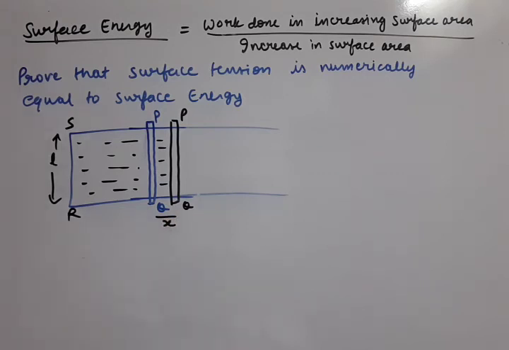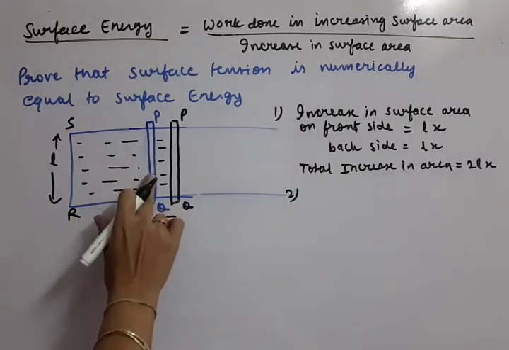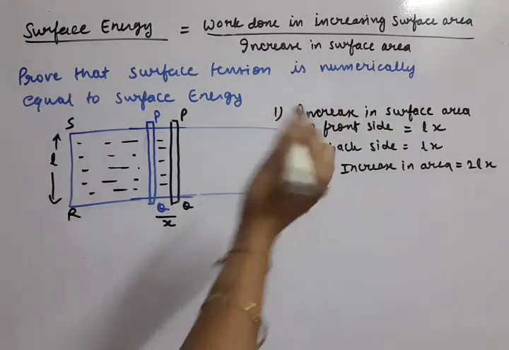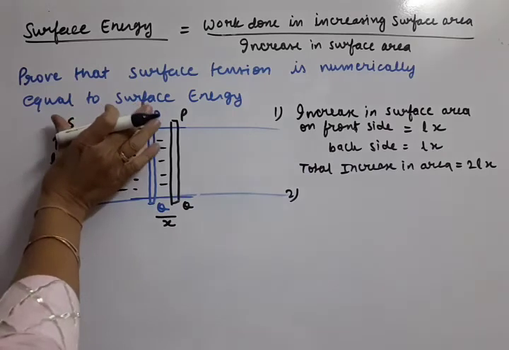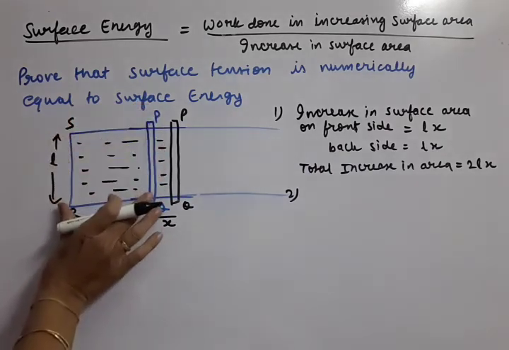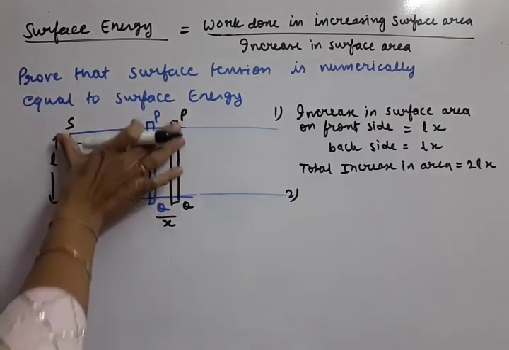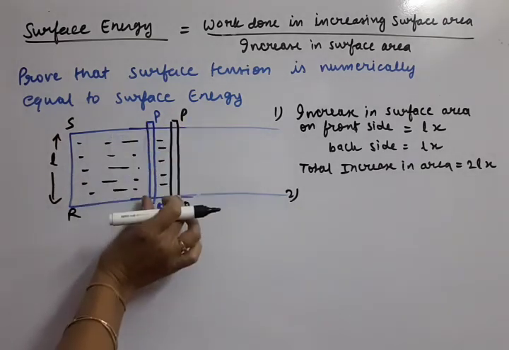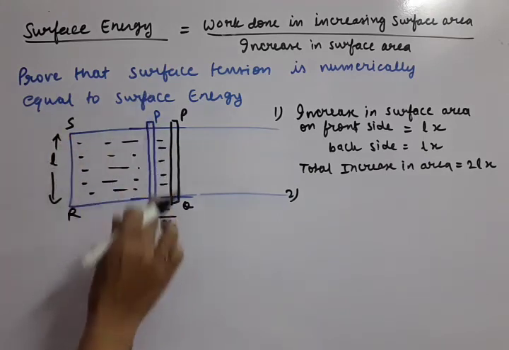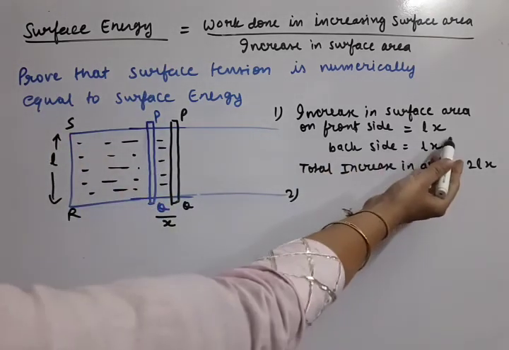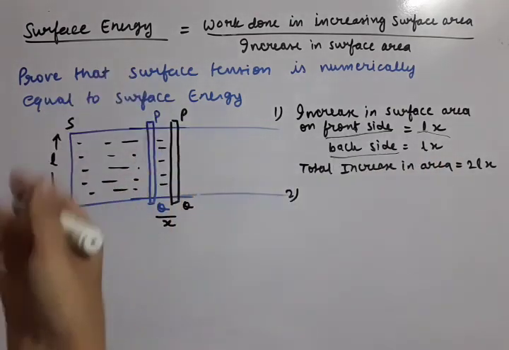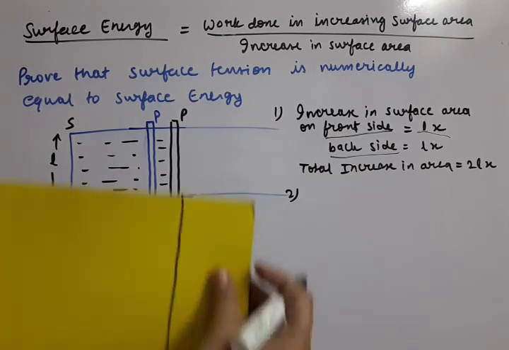This is done. So now let us calculate the surface energy. PQ has been shifted this side, so let us first calculate how much increase in area there is. Earlier this was the shape of the soap film, now this much is there, so the increase in area is this much. To calculate it, length is L, breadth is X, so the increase in area on the front side is Lx. On the back side also we can see the film.